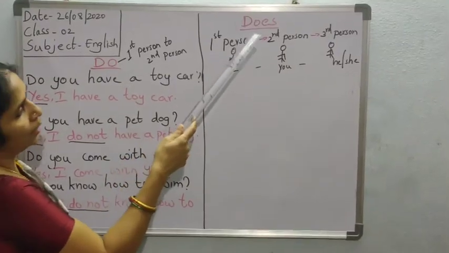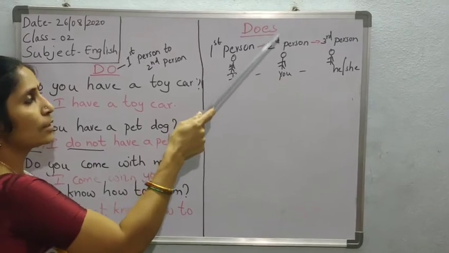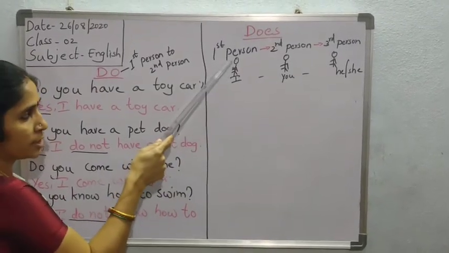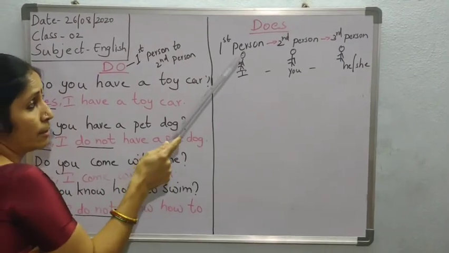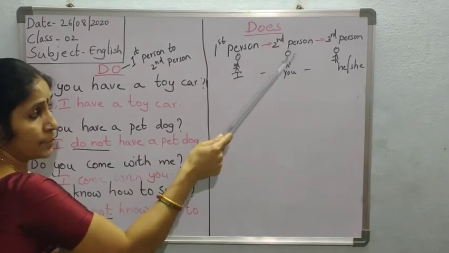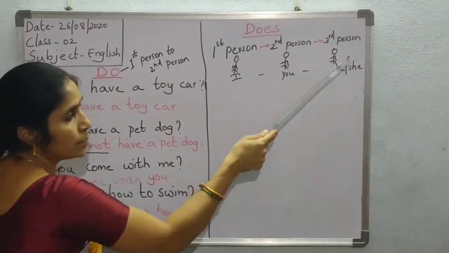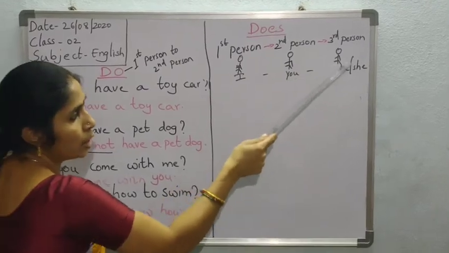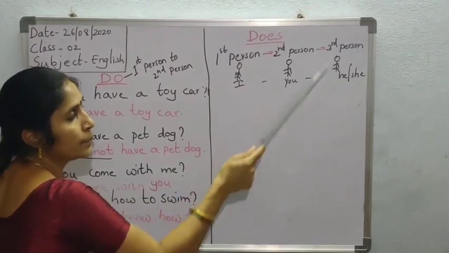Let's see when we have to use does to ask the question. See here, this is the first person, second person and third person. As I told you, first person is I. Then the second person is you. Then who is this third person? Maybe he must be your friend, or maybe he must be your neighbor, or maybe you know this person. Then they are the third person.